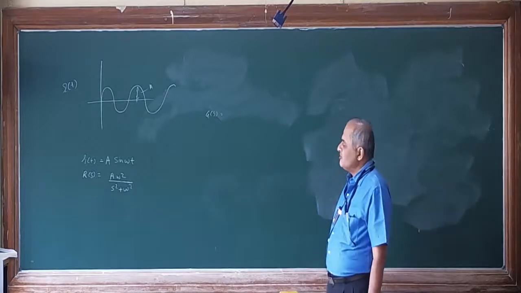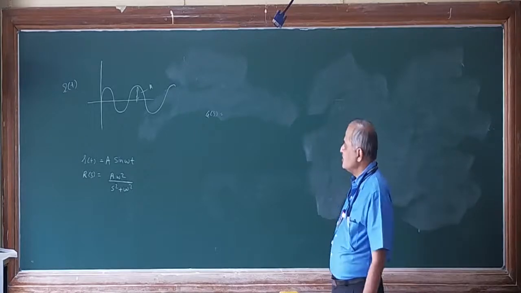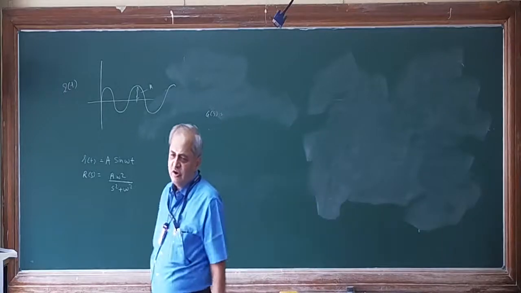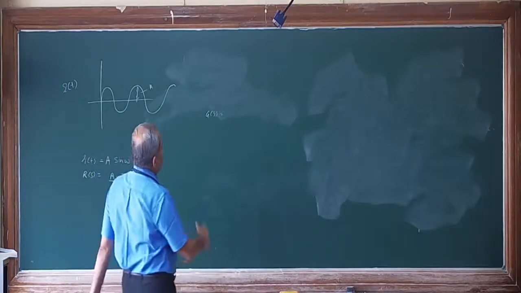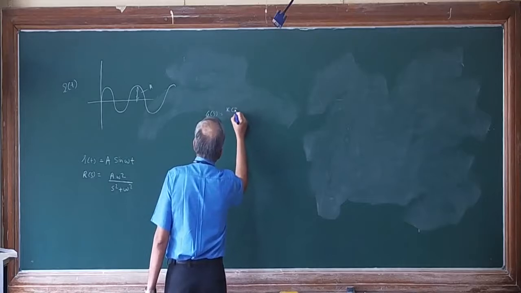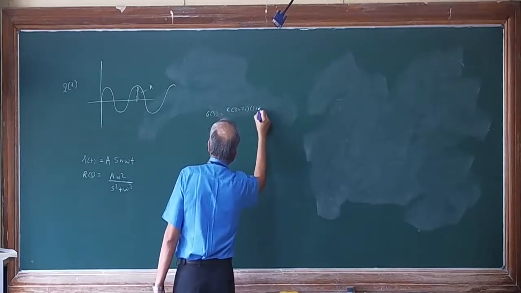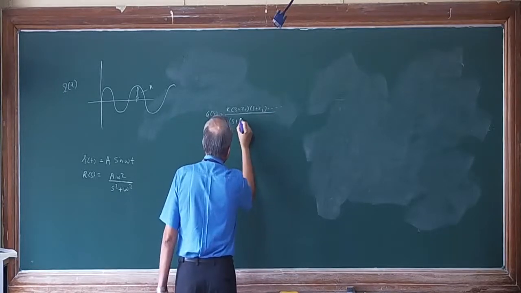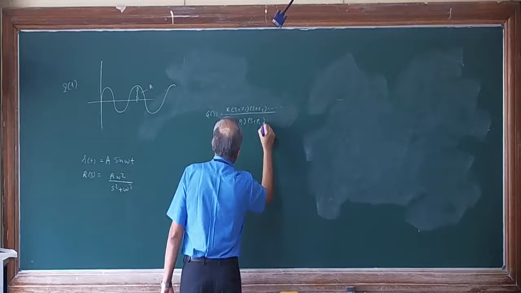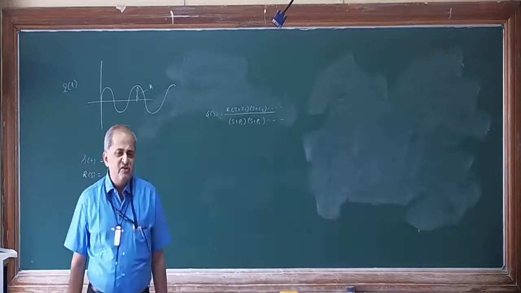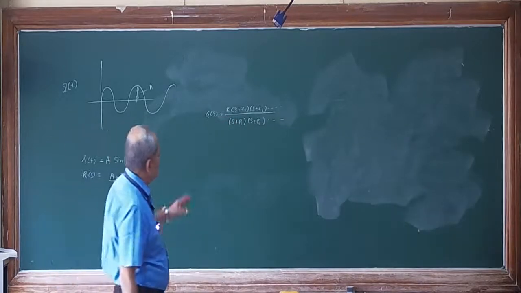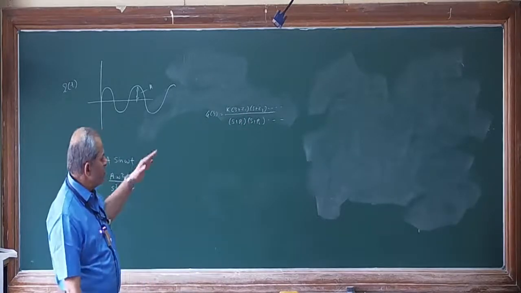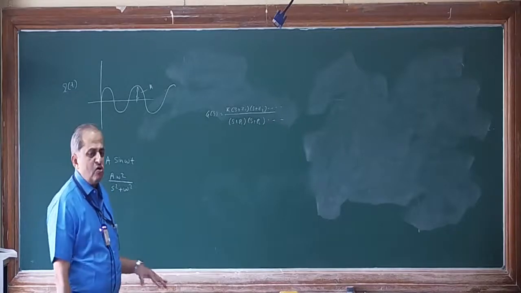Suppose you have a transfer function G of s, which is a general transfer function. It may consist of certain poles and certain zeros, that means some numerator or denominator functions. Say you have something like K into (s plus z1) into (s plus z2) and so on, divided by (s plus p1) into (s plus p2) and so on. That means in general a transfer function may contain a certain number of zeros and a certain number of poles. Depending on the number of poles and zeros, the order of the system may be more or less.